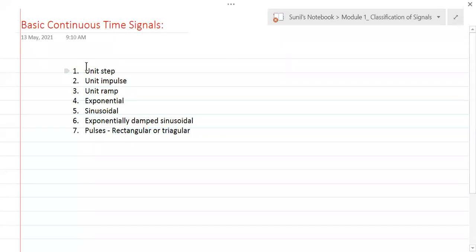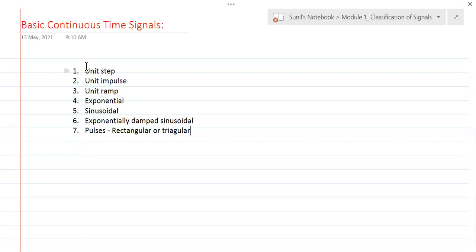And we shall try to see these signals from a different perspective. Earlier, when we were dealing with these signals, we just saw them from the point of view of what happens if I apply Laplace transform on these. Now, we're not looking from that perspective.